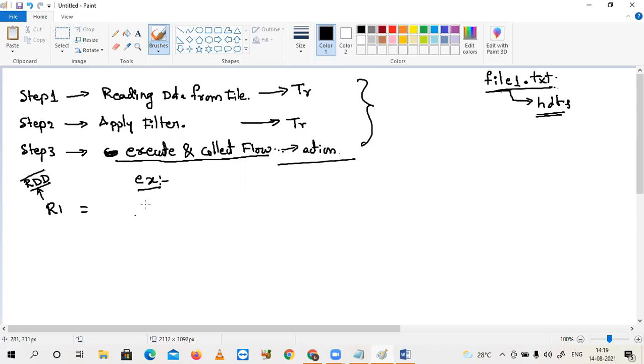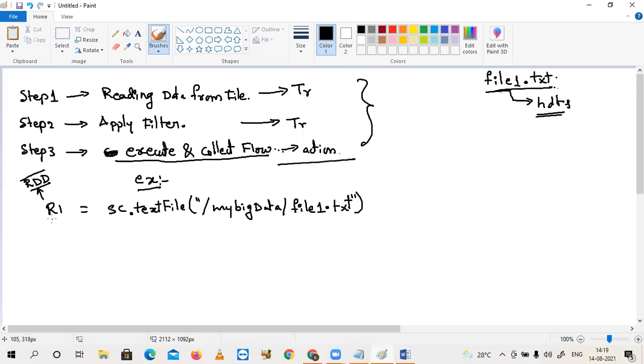R1 equals sc.textFile, where sc means Spark context, and I give the path of the file, like my big data slash file1.txt.